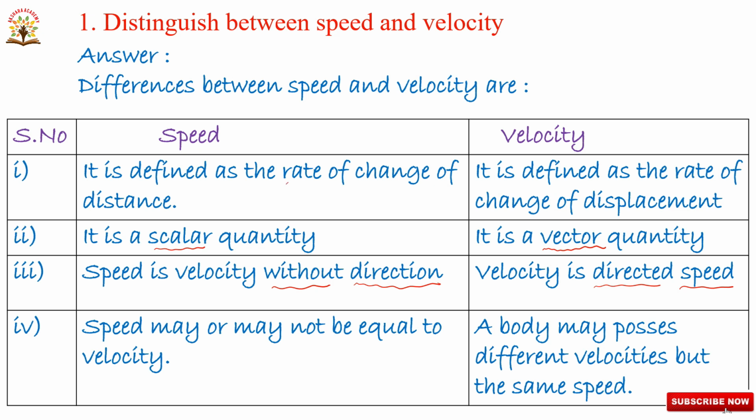First one, rate of change of distance is called speed. Rate of change of displacement is called velocity. Speed is a scalar quantity, velocity is a vector quantity, and speed is velocity without direction and velocity is directed speed. Speed may or may not be equal to velocity. A body may possess different velocities but the same speed. Okay. Next, go to the next question.